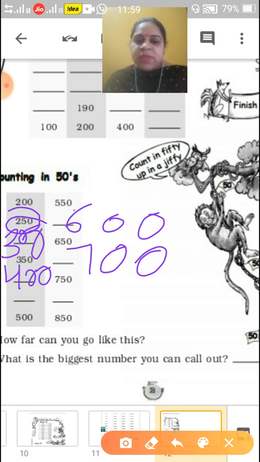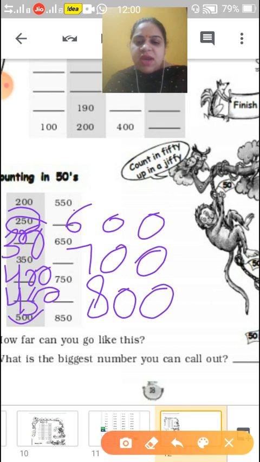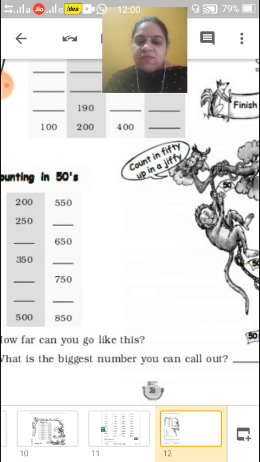Okay, children. Now 400, if we add 50, then it will come 450. And if we add 750 with 50, it will come 800. Now next 450 plus 50, it will be 500, and 800 plus 50, it is 850. So our counting in 50s is correct. So our solution is coming 850.